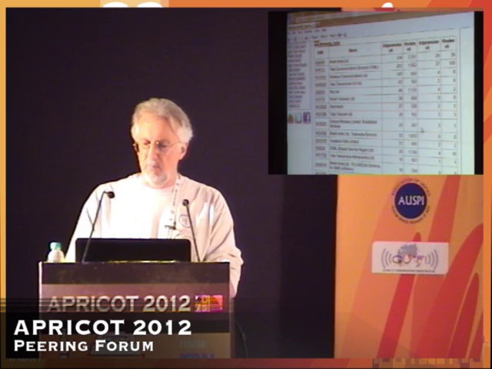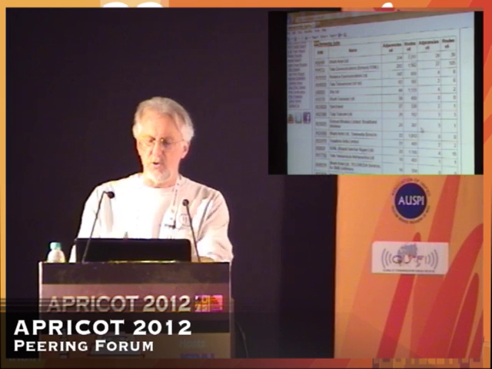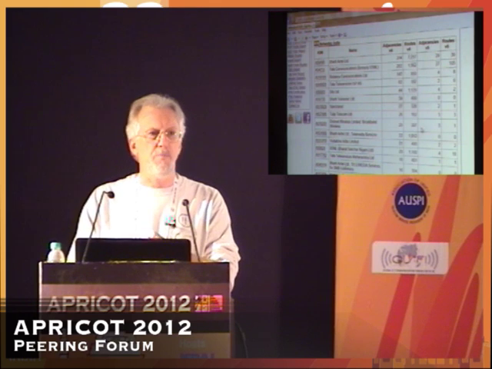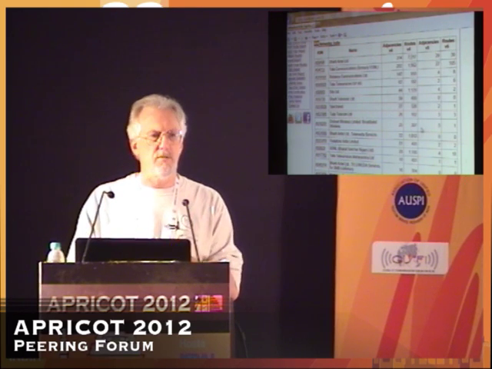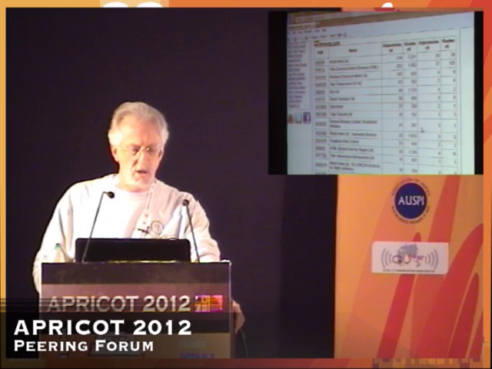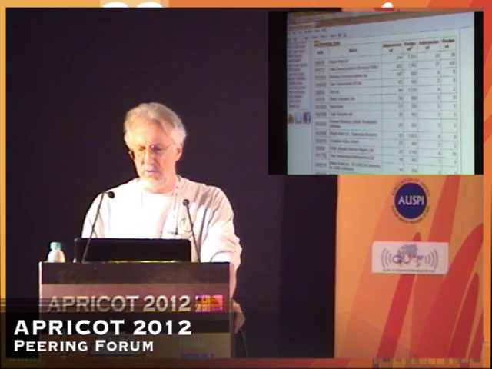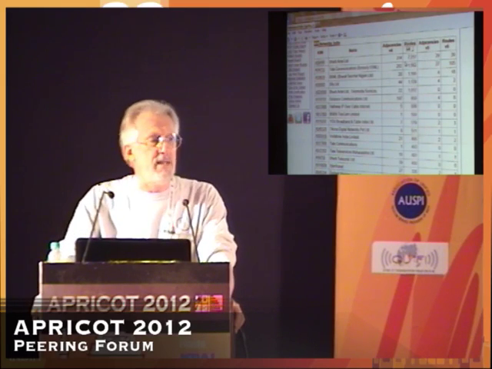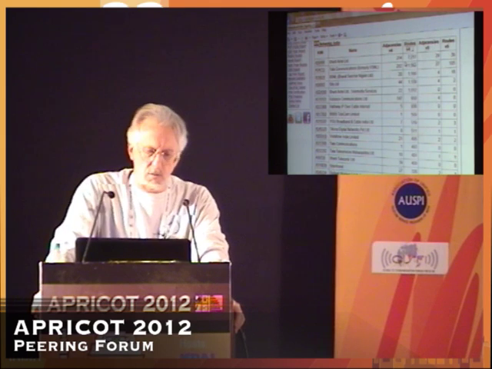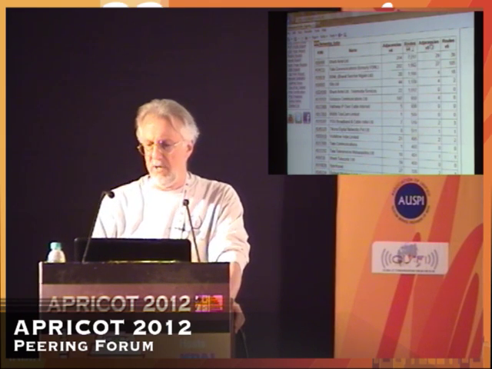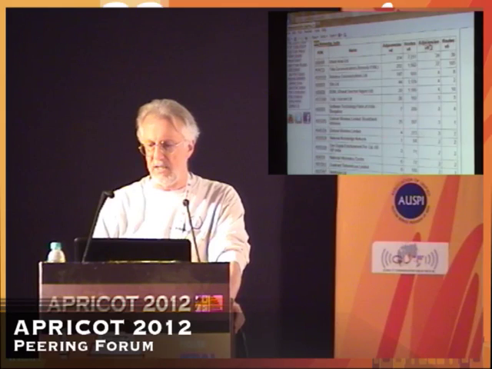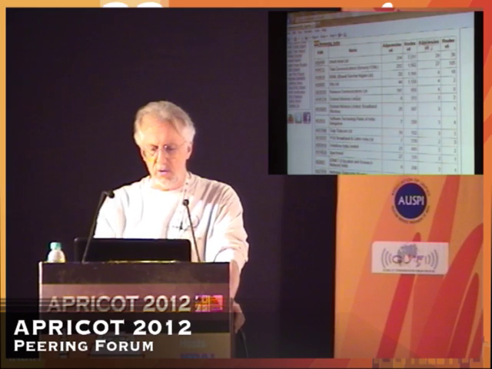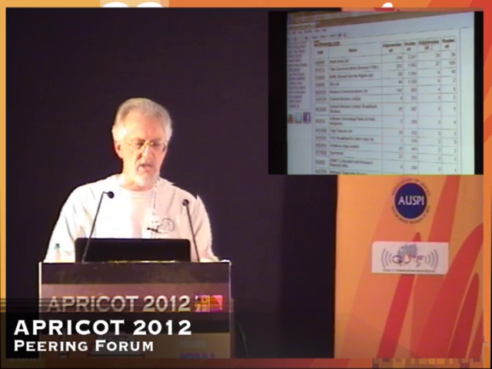In this case, we've got all the usual players at the top. We are sorting them by adjacency. Why are we doing that? Well, it's because we're BGP guys, and adjacencies are sort of the lifeblood of BGP. But we could also click on one of the columns and we can sort it by routes, which really is a measure of deaggregation in some cases, so maybe that's not as brilliant as it could be. We can obviously look at the number of V6 adjacencies and click on that, and do this all different ways. So we can pick any one of these networks, and we can start looking at them.